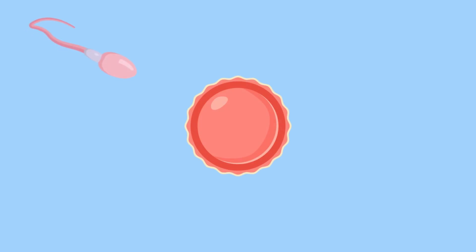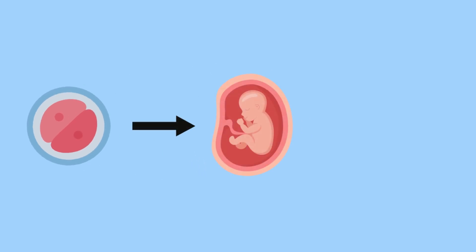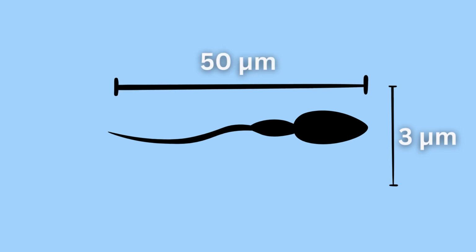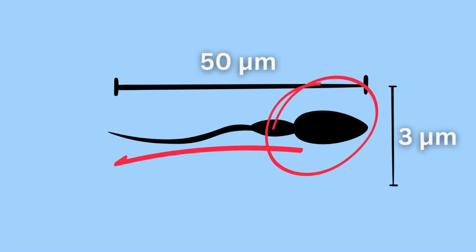When a sperm cell fuses with an egg cell, a zygote forms. This zygote undergoes multiple cell divisions, eventually developing into an embryo, then a fetus, and finally an infant. Let's begin with the sperm cell, which has several unique adaptations that support its role in fertilization. Firstly, it's one of the smallest human cells, measuring around 3 micrometers in width and 50 micrometers in length. Its streamlined shape, composed of a head and tail region, is optimized for speed and efficiency.